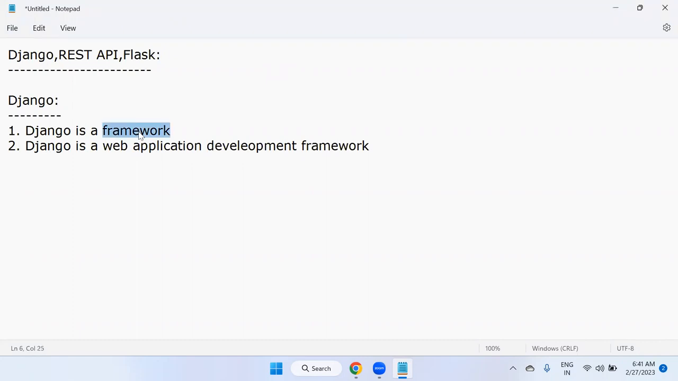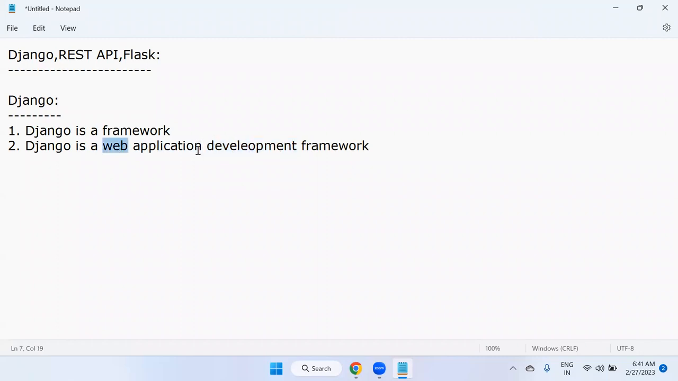That is the framework. A framework is nothing but a set of rules, or a collection of predefined classes and predefined methods. So within this framework only, you have to develop the application. So that is Django. Django is a framework. It's not a programming language. And what type of framework is it? Django is a web application development framework.